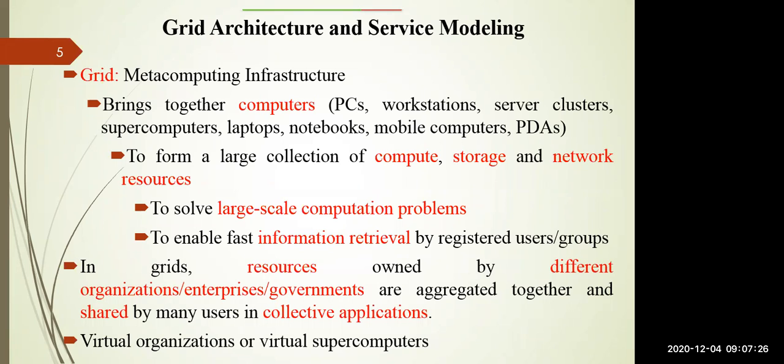You are aware of metadata, right? Metadata is data about data. But here we are talking about meta computing, that is computing about computing. How is grid providing such infrastructure? Because it brings together various computers. So computer does not mean that it is your laptop, that is not the only computer, or a desktop. A computer may be anything that is able to process a particular thing. Your mobile phone can also contribute to something. Then the mobile phone can also be a part of our grid.